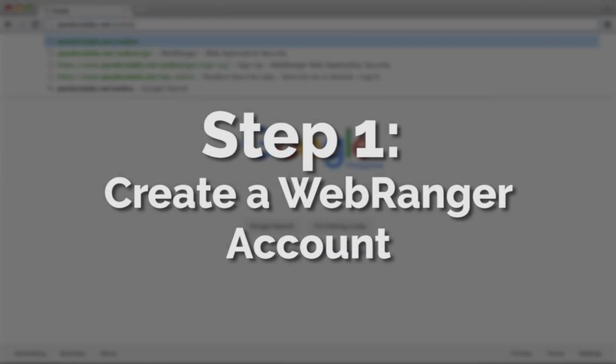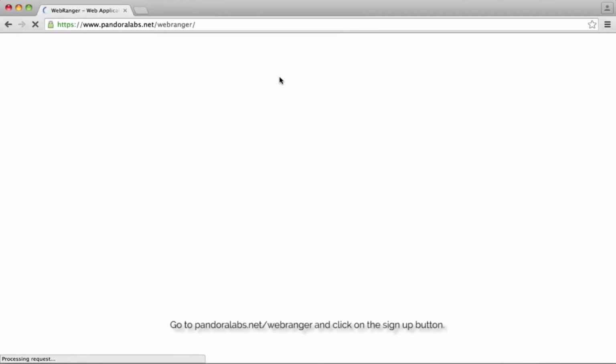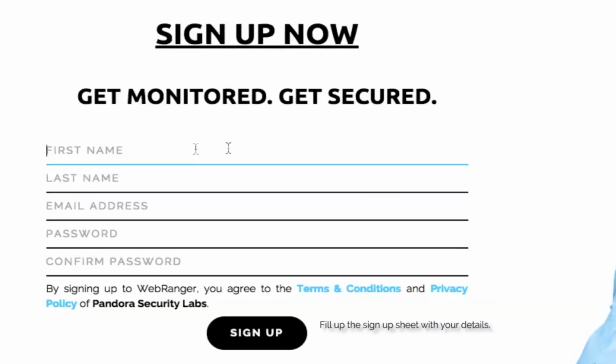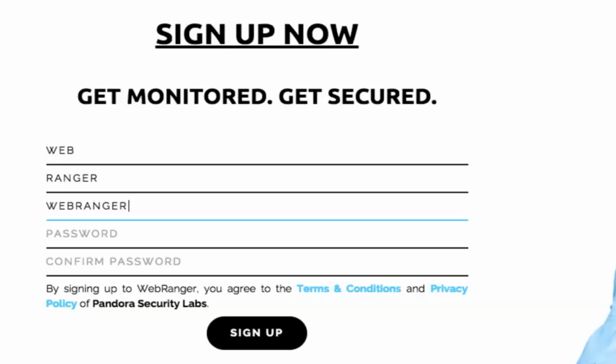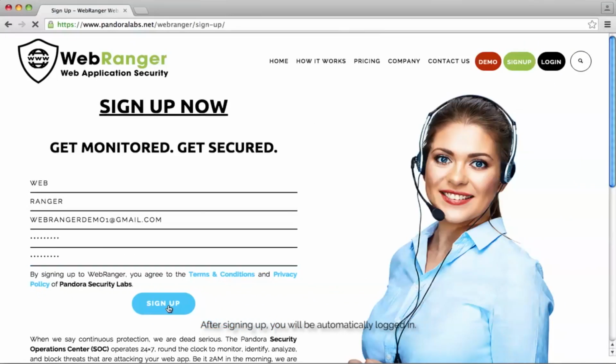Create a WebRanger account. Go to pandoralabs.net/WebRanger and click on the Sign Up button. Fill up the sign-up sheet with your details. After signing up, you will be automatically logged in.